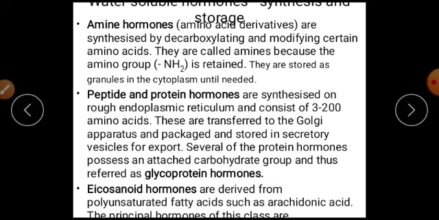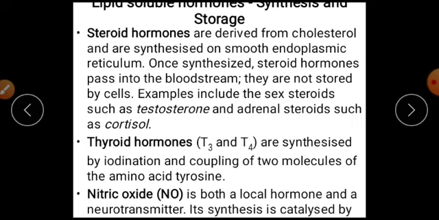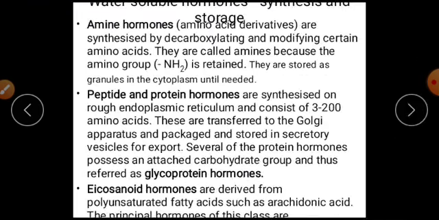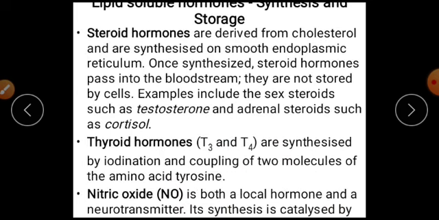And here there is lipid storage, lipid soluble hormones synthesis and storage. Here these are what you call water soluble hormones synthesis and storage, where you find amino hormones, polypeptide and protein hormones, and what we call eicosanoid hormones. Now we are going to see what we call lipid soluble hormones synthesis and storage.